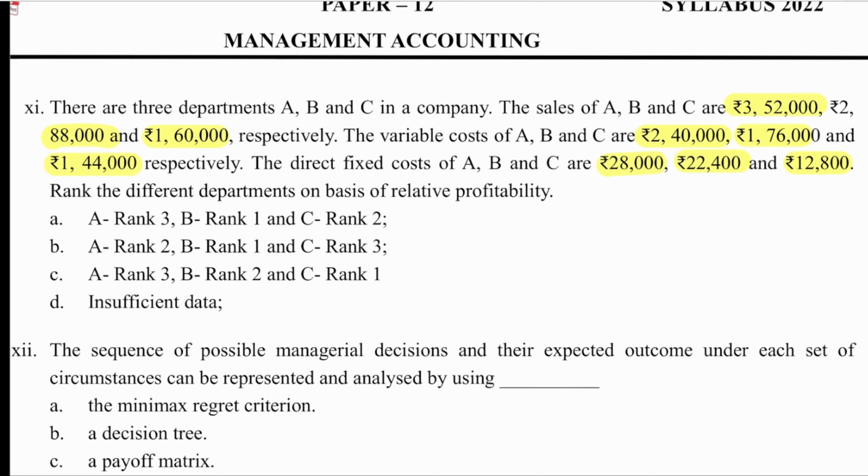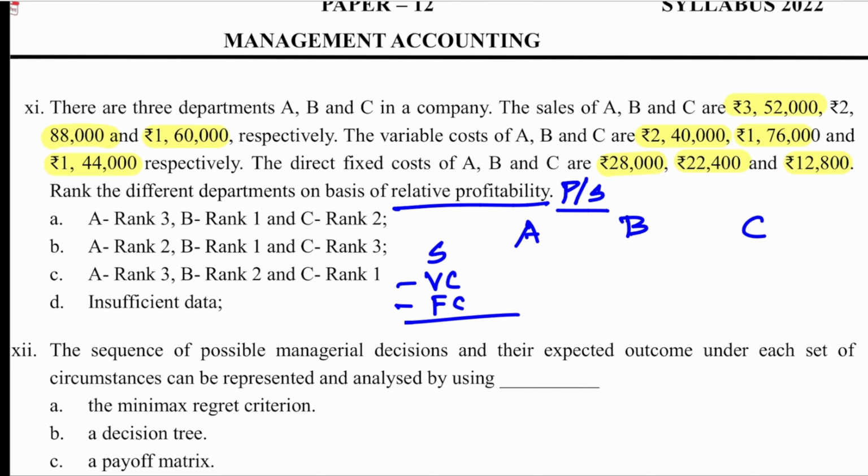This is a marginal costing table. Your relative profitability is your P over S. So you have A, B, C. Sales minus variable cost. You don't have to calculate contribution here. Minus fixed cost, you will get profit. So for A it is 352 minus 240 minus 28.